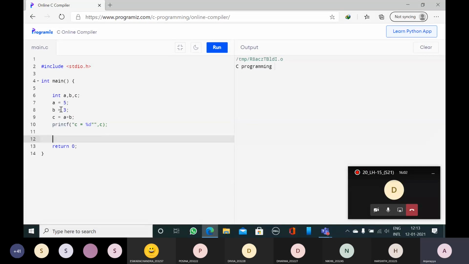Now A is of integer type, B is of integer type, C is of integer type. C is equal to A plus B. I am adding two numbers. The value will be stored in C. Now to see the value of C, I need to use the printf statement. Otherwise, I cannot see the output onto the monitor.